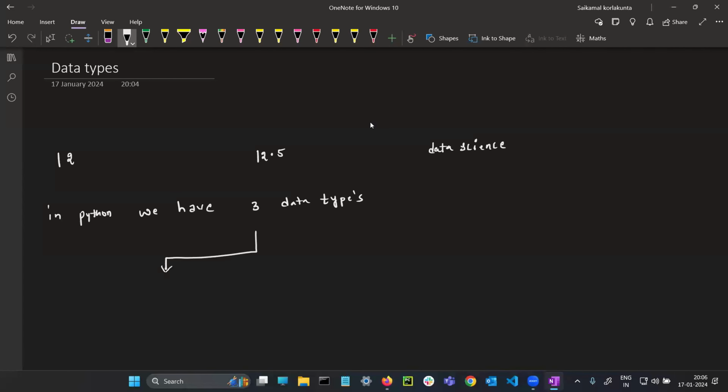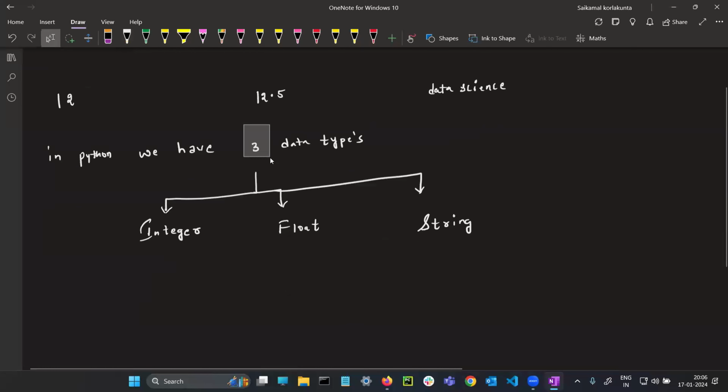In Python, we have three data types. One is known as an integer, the second one is known as a float, and the third one is known as a string. What are the names? Integer, float, and string.